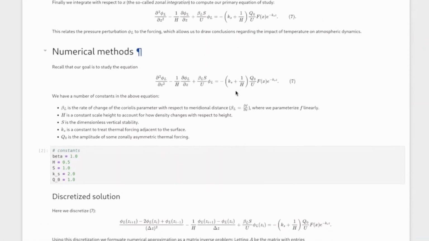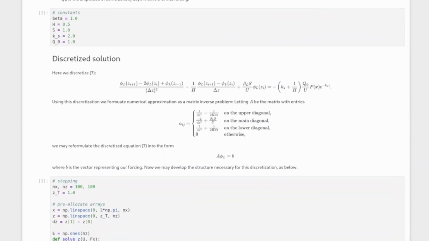Okay. So with this in hand, we can actually begin to look at our numerical methods. So again, we want to study this equation 7 with these constants inside of it. And what we're going to do is apply 3 numerical methods. So first, we'll discretize it and then solve this system using a matrix inverse approach. And then we'll also implement numerically some of the analytic solutions provided by the authors. And then we'll also use a built-in solver black boxed through SciPy's solve BVP method.